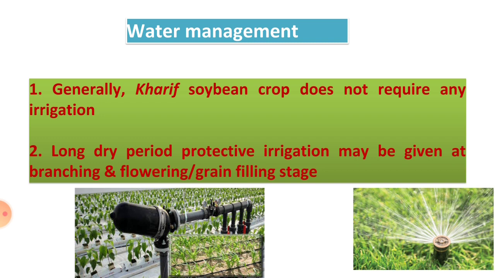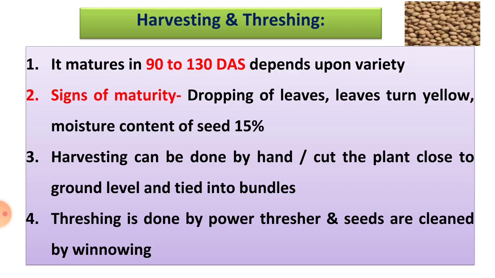You have to give two protective or supplementary irrigations: the first irrigation at branching stage and the second irrigation at flowering or grain filling stage. This is the water management.